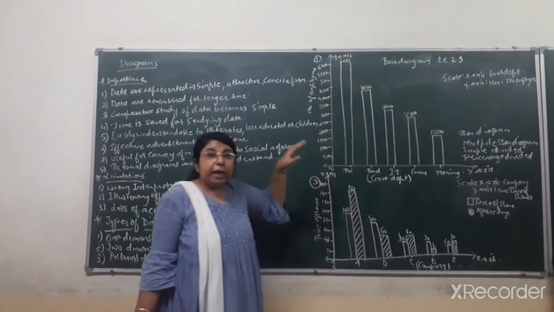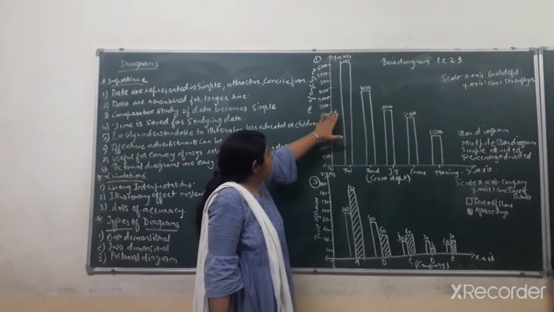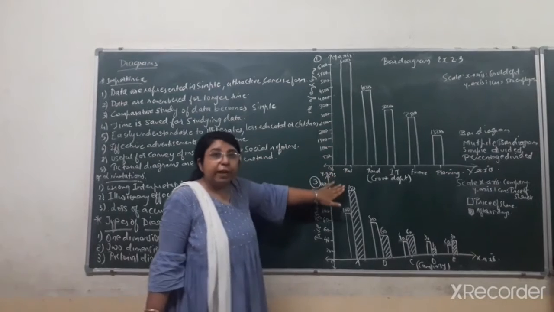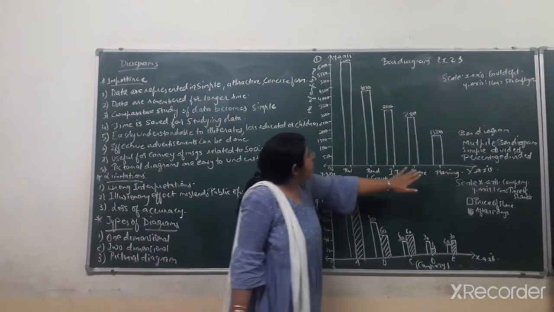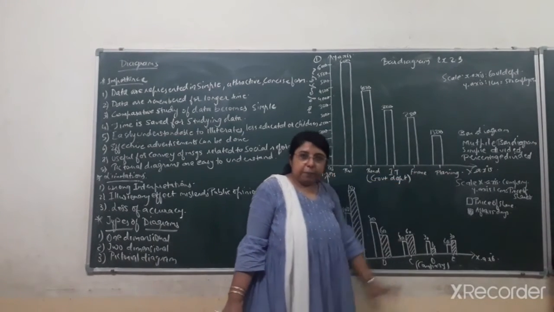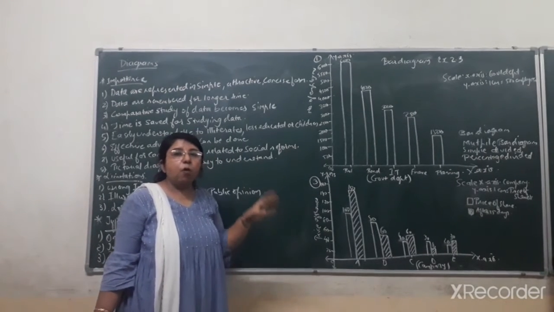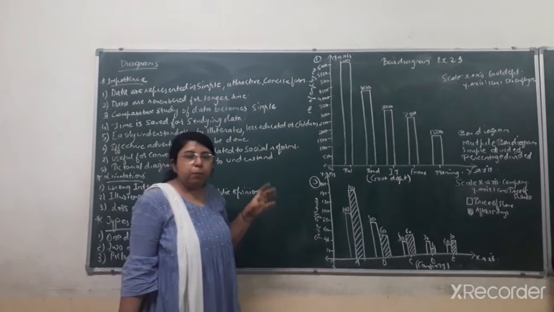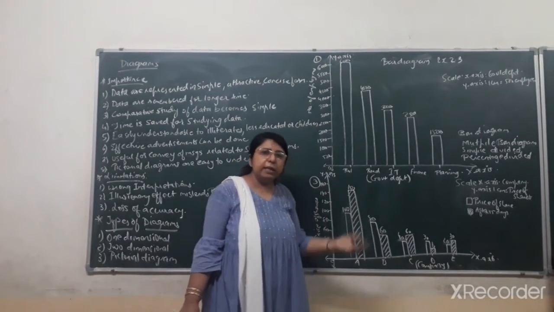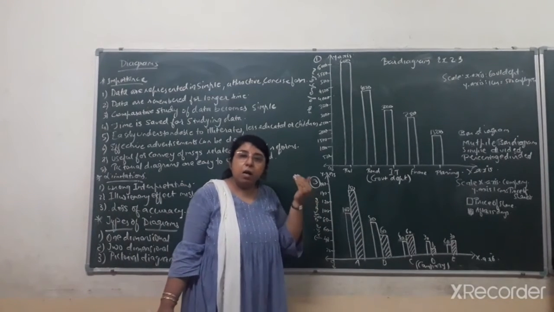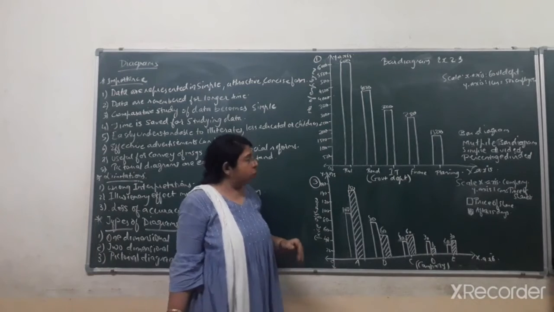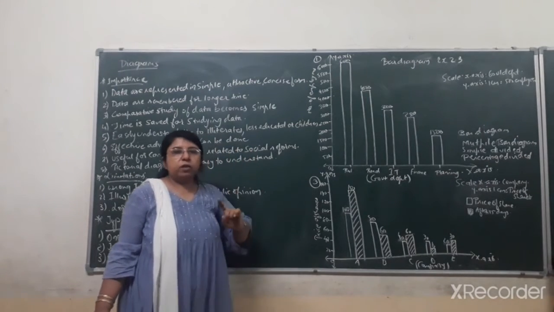So easily you can analyze the data that the total number of employees is more in case of railway department, and the lowest number is in the planning department. Okay. So easily analysis can be done with the help of the graph, with the help of diagrammatic representation, and easily it can be understood even by the illiterates and the children also. Okay. So we have completed the first type of diagram.